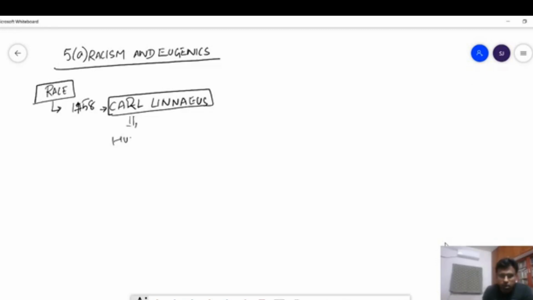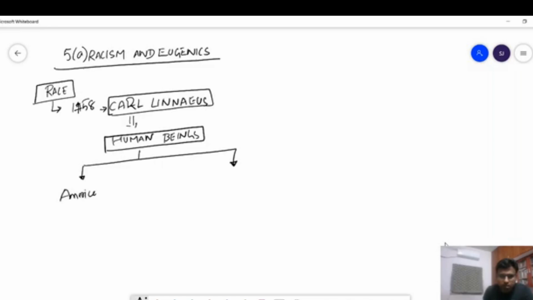So he was not only responsible for classifying plants and animals, he also classified human beings into four categories. That was based on geography. First he categorized as American, then European, then Asian, then African.